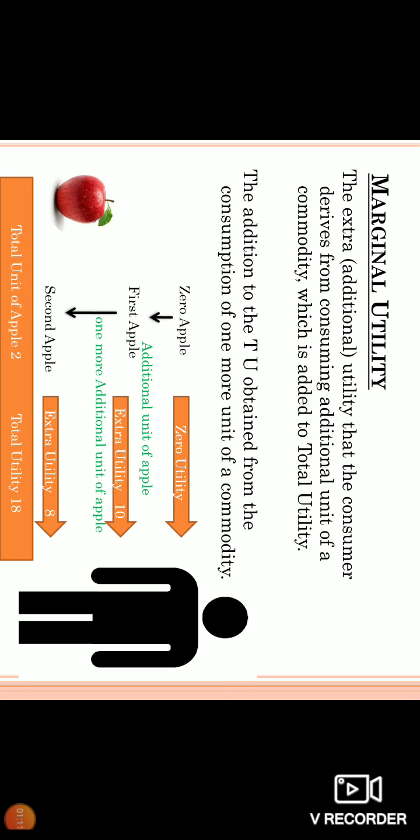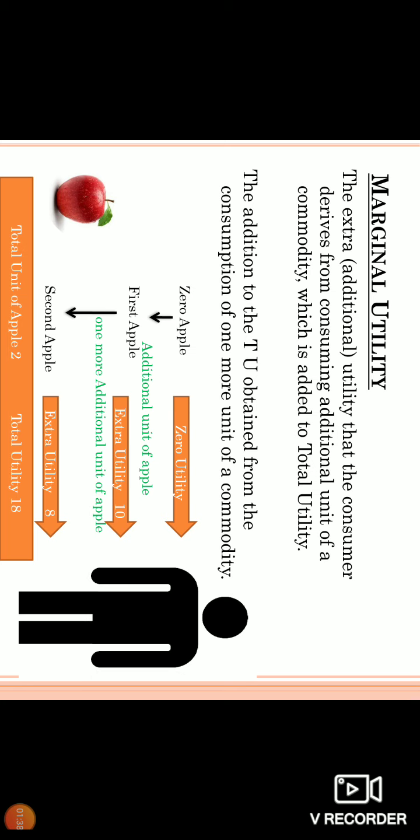Marginal utility. The extra or additional utility that the consumer derives from the consumption of an additional unit of a commodity, which is added to the total utility. Here marginal means additional utility. When does the consumer get additional utility? When he consumes an additional unit of a commodity.